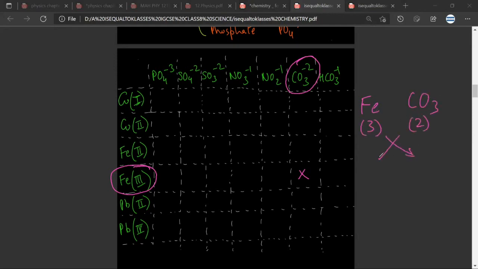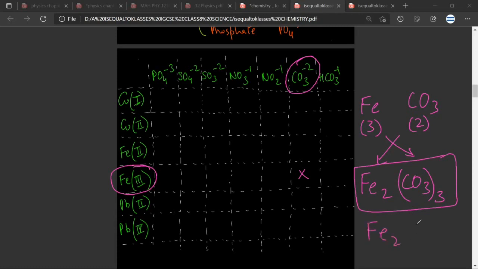I do crisscross. Now when you do crisscross, there is one thing that you just need to understand, that iron will have this 2 here, but when you write carbonate, just put a bracket here because this 3 is shared by this carbonate. Have you understood what I said? Yes, sir. So don't write it like this, otherwise it will become 33. And if you use your brain even more, you will make it 9, by doing 3 into 3. Have you understood? Yes, sir. Do you have any doubt?